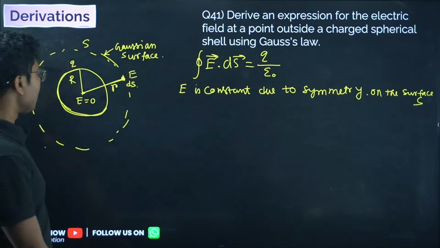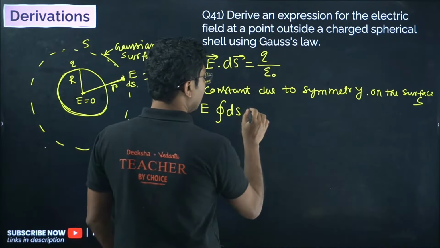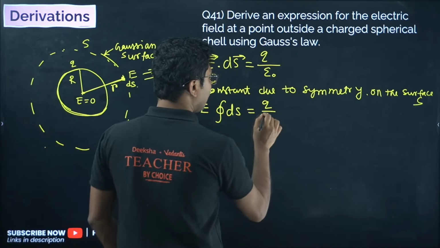So E is constant on the surface due to symmetry. If something is constant, then we can take it outside the integration, and we get integration ds. Now why is there no dot product being considered? Because the direction of the electric field and the ds vector are in the same direction, so their dot product is basically E into ds cos 0. Cos 0 is 1, so simply E ds equals q upon epsilon naught.